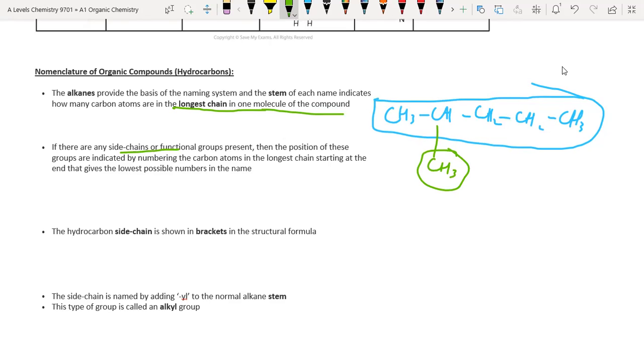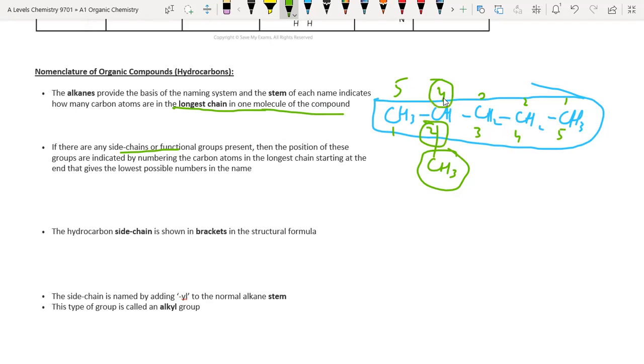Numbering can be done in two ways: 1, 2, 3, 4, 5, or 5, 4, 3, 2, 1. It means that on the longest chain, any side chain is represented by the minimum number, not the maximum number.